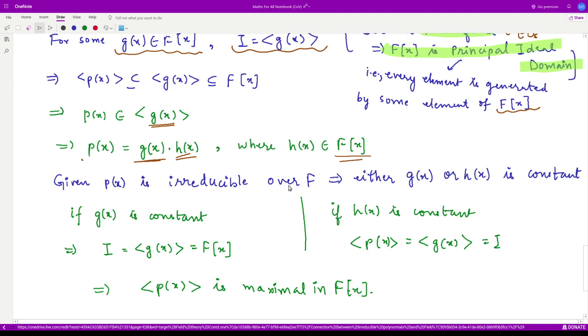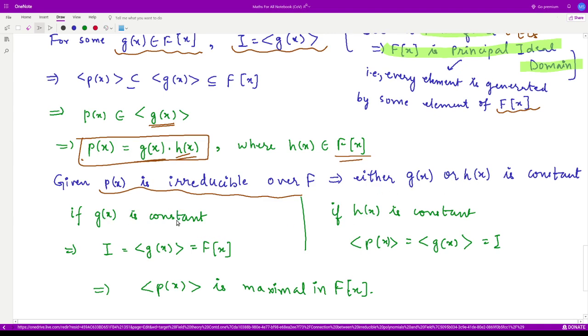Now p(x) is irreducible over F, as we assumed in the question. So it implies that one of these has to be constant: either g(x) is constant or h(x) is constant.